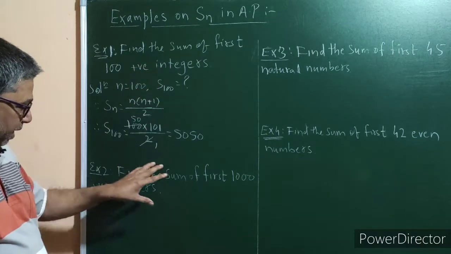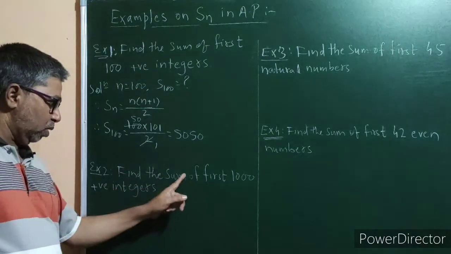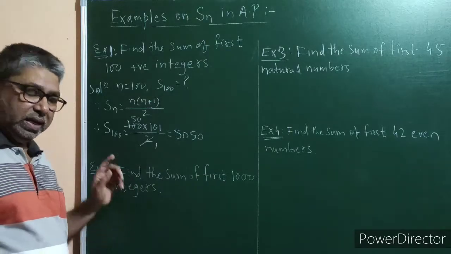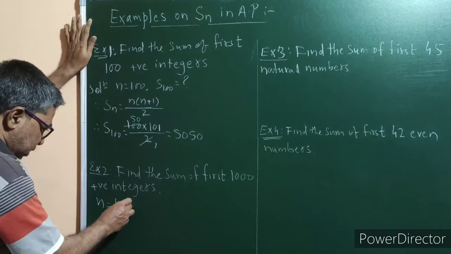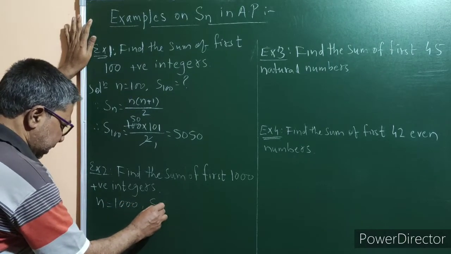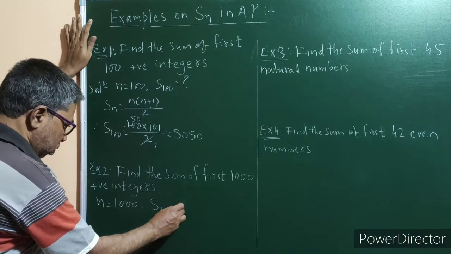In the same way, the next example is: find the sum of first 1000 positive integers. So here the value of n will be 1000, and S1000 will be question mark.